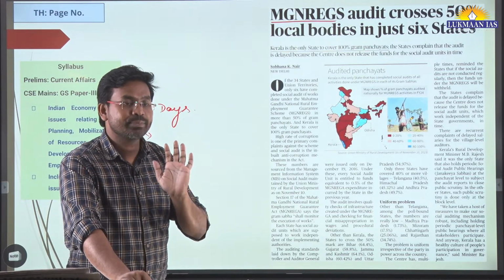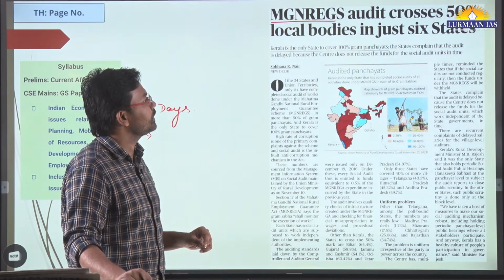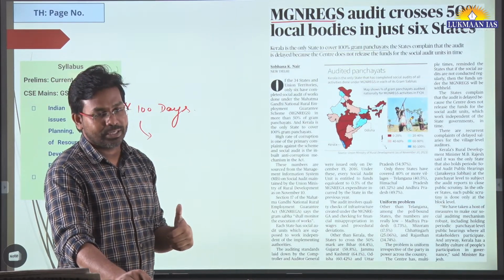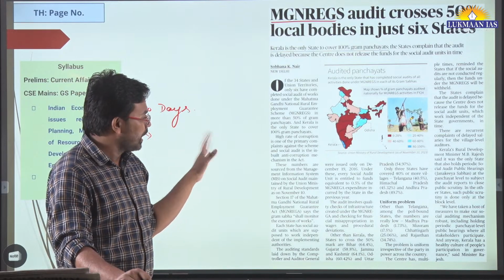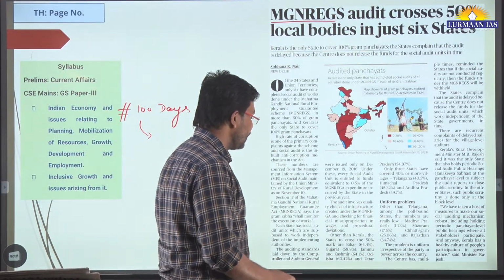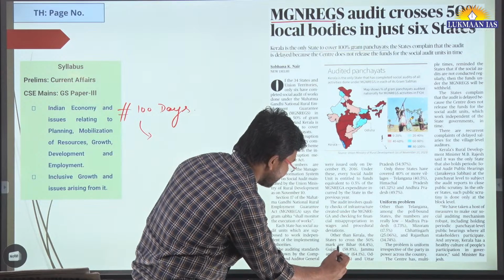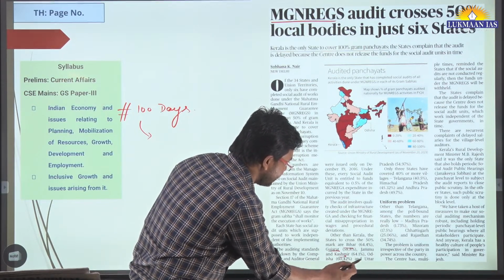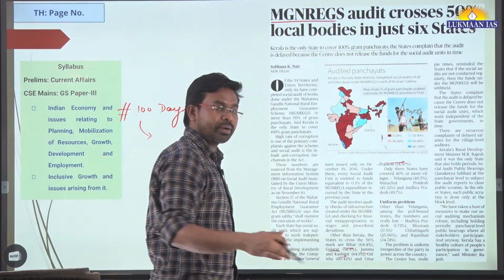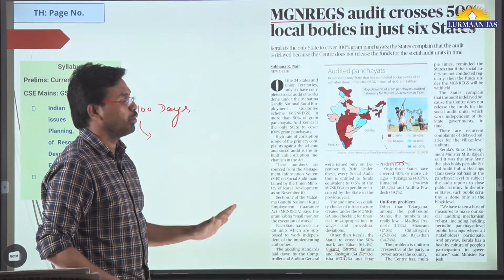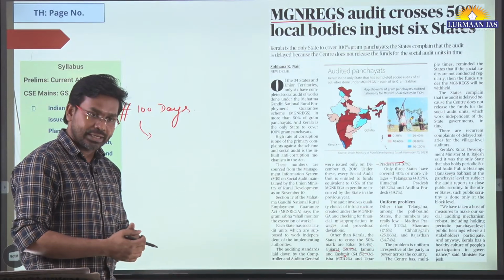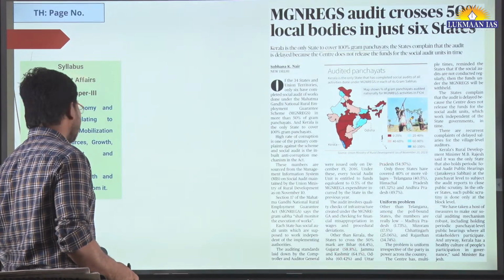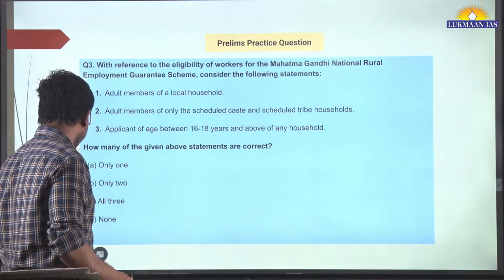Only 6 states have so far completed about 50% of the audit. The Kerala government has covered 100% of the audit, the first state to do so. Apart from this, the article mentions some other states: Bihar 64.4%, Gujarat, Jammu and Kashmir, then Odisha, Uttar Pradesh. These are the states that have covered more than 50%. Other states have done less. So this talks about the social audit, where people in general are involved in auditing to check whether the work has been finished or not.